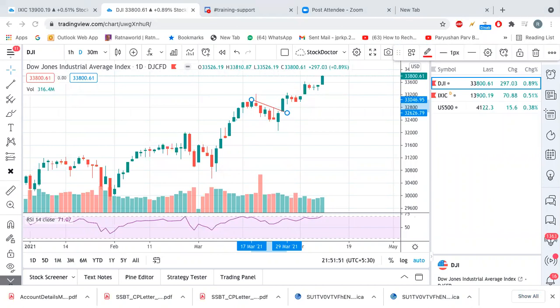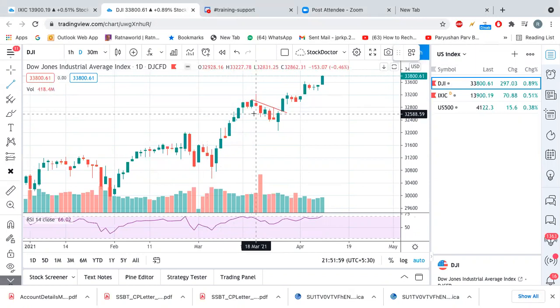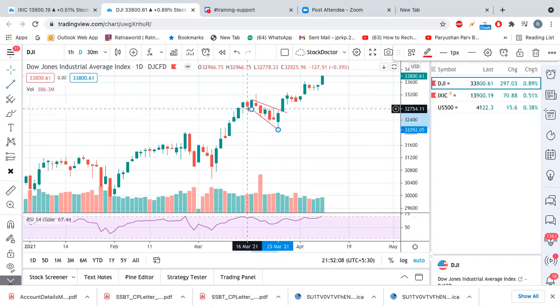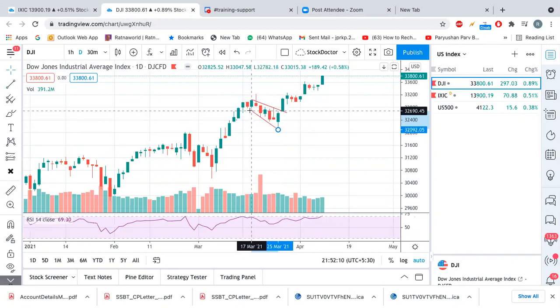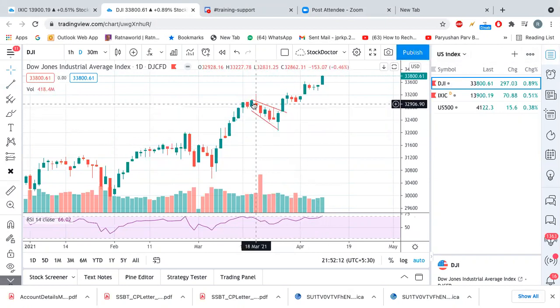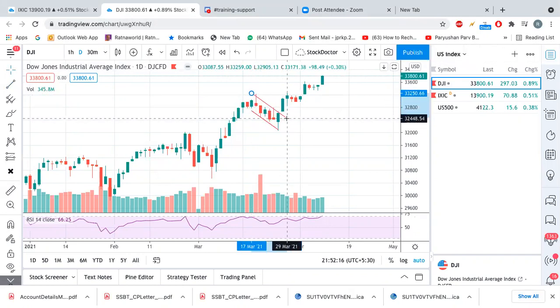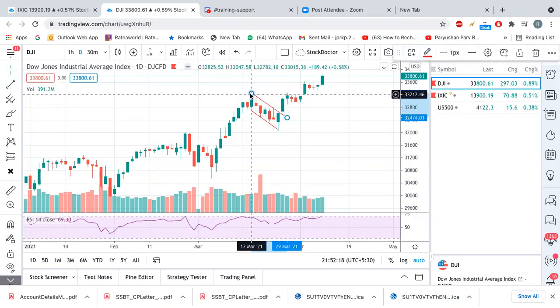Okay, and from here if you see, the trend line is this one. Okay, kind of trend line is here, or you can say from here, it was kind of like this, right? It was a kind of flag pattern here, right? And or you can say like this, right? If you draw like this, okay, so this is a kind of flag pattern.